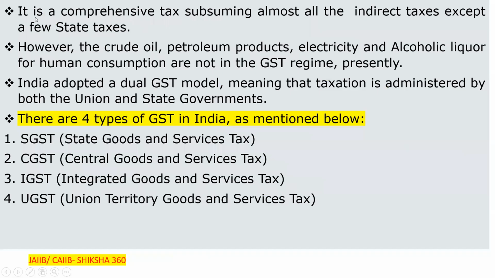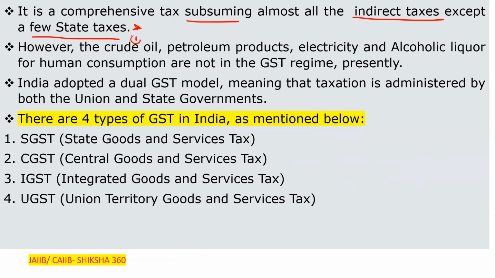Further, it is a comprehensive tax, subsuming almost all the indirect taxes except a few state taxes. However, what are not included under that? This one will be the question.